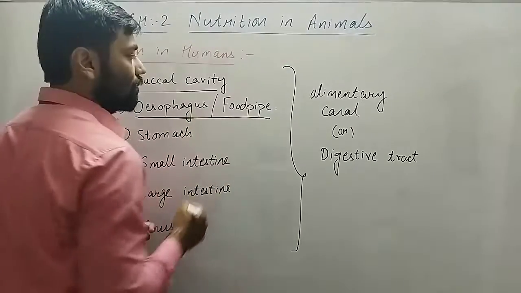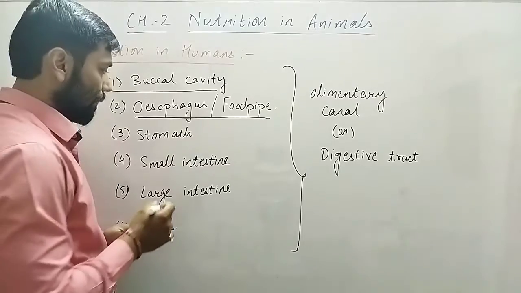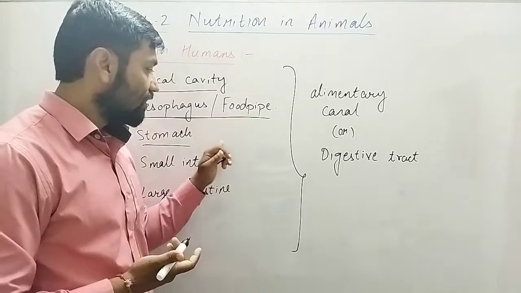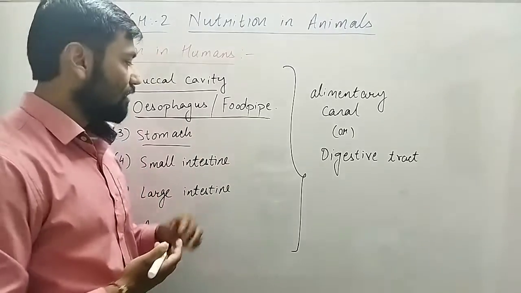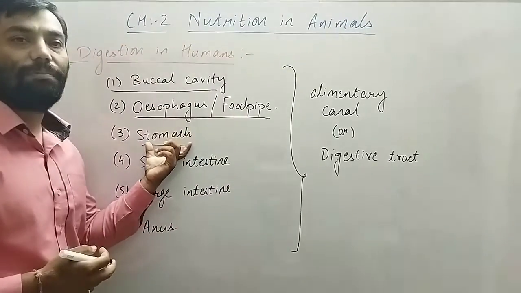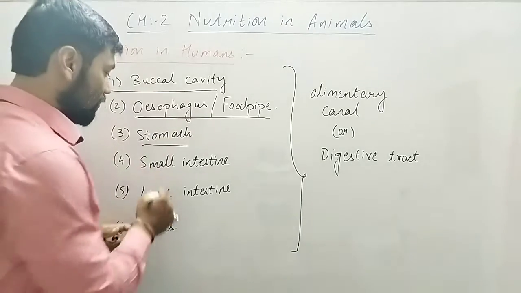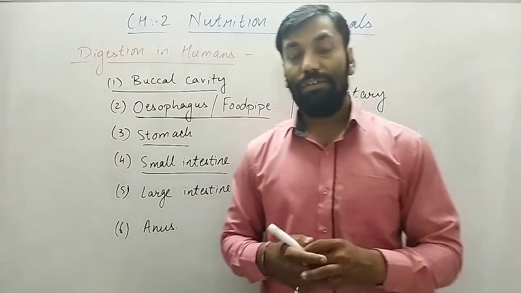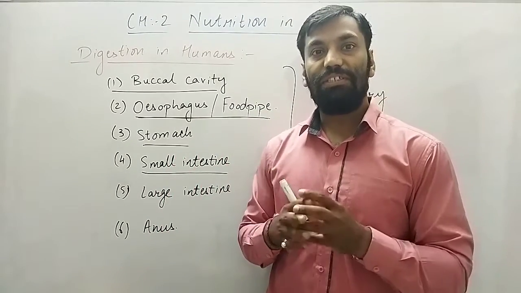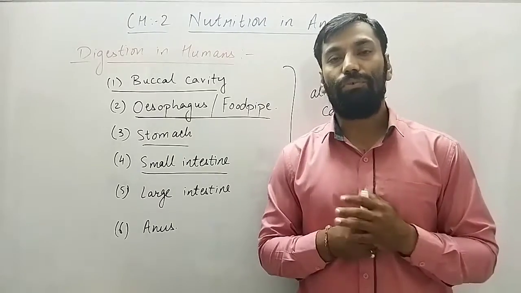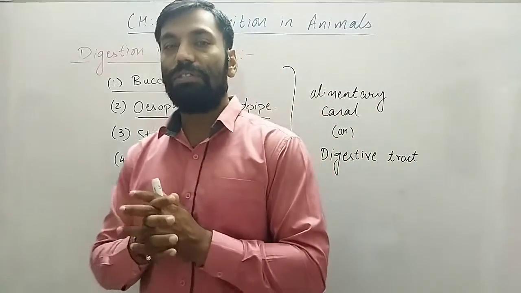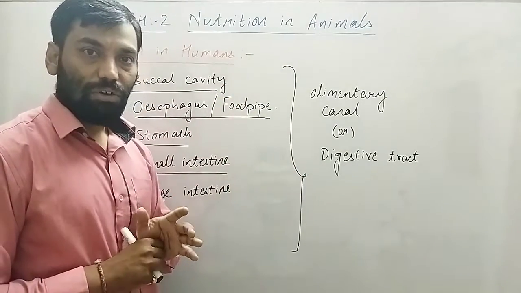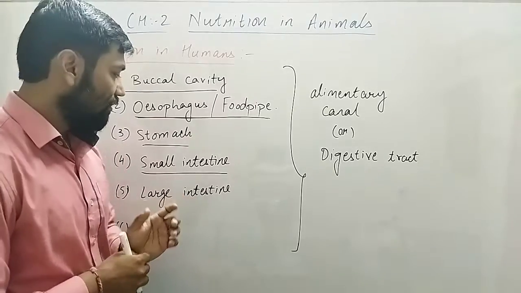The esophagus passes the food to the stomach, where various secretions take place and the digestion process starts. Here we will see that digestion of protein takes place. Then the very next part after the stomach is the small intestine, which includes various secretions where digestion and absorption of food take place. Now what is digestion and what is absorption? We will discuss absorption as and when we discuss each part of the digestive tract.